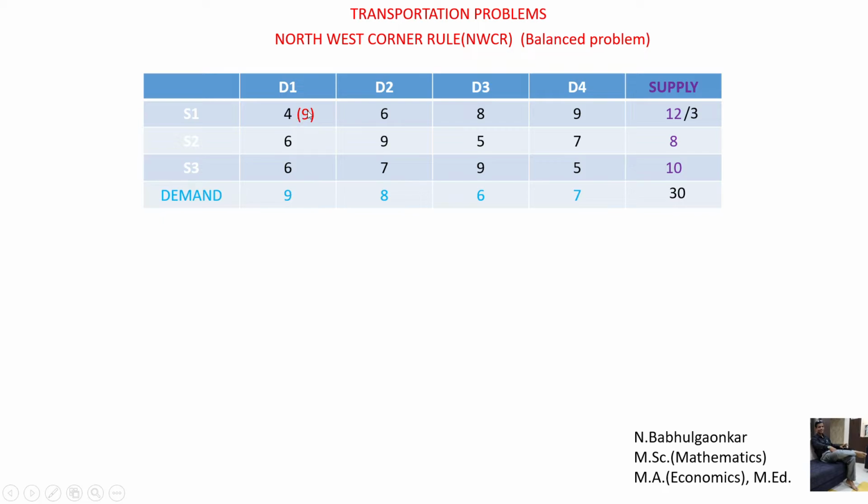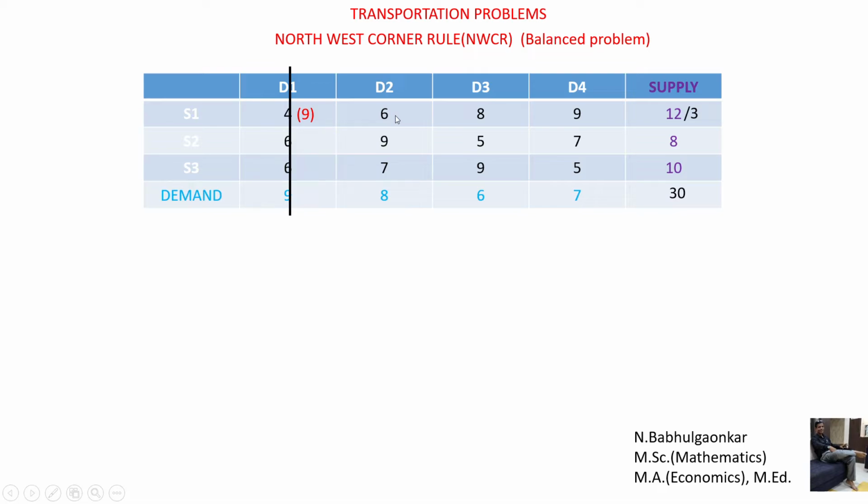But by writing that 9, the demand condition is satisfied, meaning the summation of bracket numbers comes to 9, so this condition is satisfied, and this is called a rim condition. Now we put a line over this, meaning these cells are not to be taken for further consideration. Where we made the allocation, that is 9, is the last allocated cell. Now see its neighboring cell. Which one is the neighboring cell? Now 6.